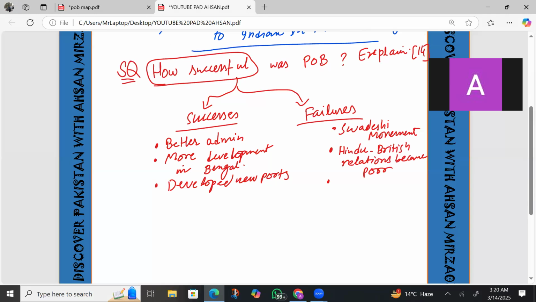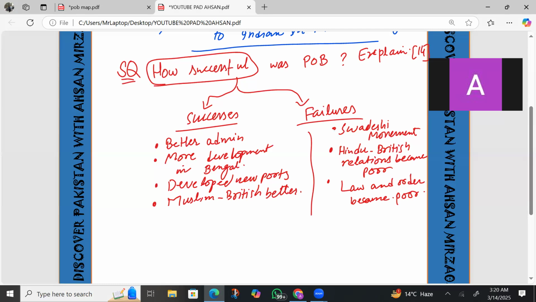Apart from that, there were chances of another war of independence. The law and order became poor. These would be the points of failures. Another success was that Muslim-British relations got better. So these were the successes and failures of partition of Bengal. This is all about partition of Bengal.